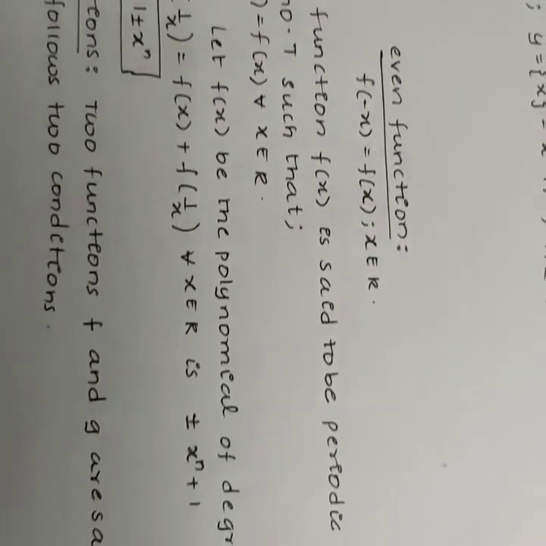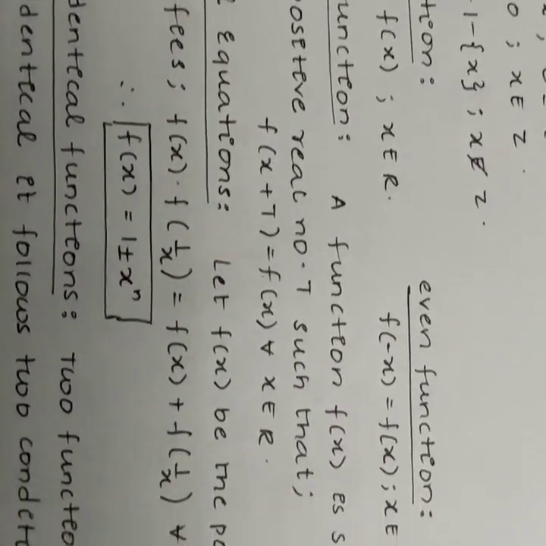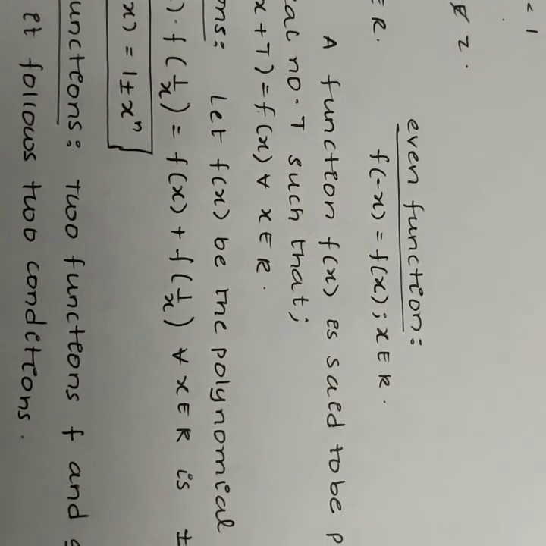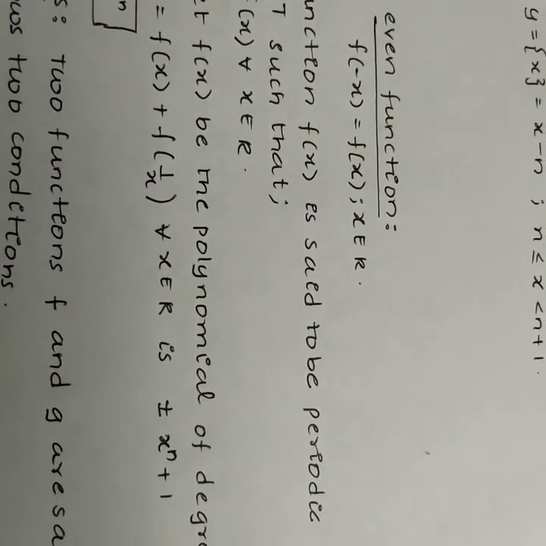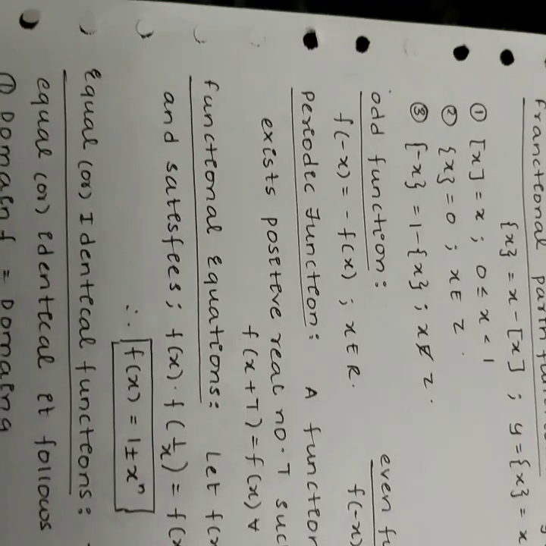Functional equations. Let f of x be a polynomial of degree n that satisfies f of x into f of 1 by x is equal to f of x plus f of 1 by x for all x belonging to real numbers. Then f of x is equal to plus or minus x power n plus 1. That is, f of x is equal to 1 plus or minus x power n.